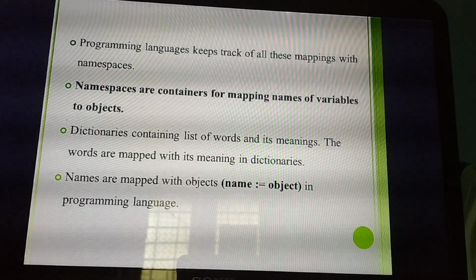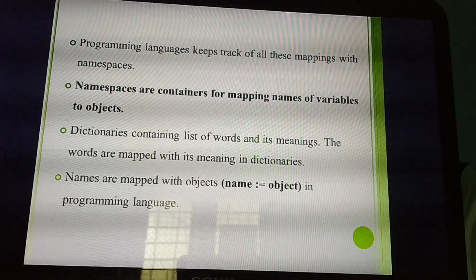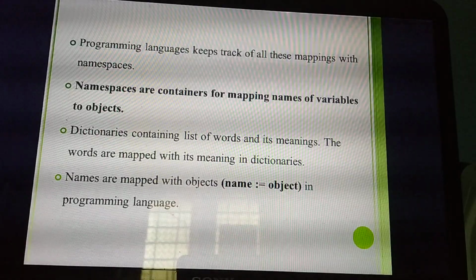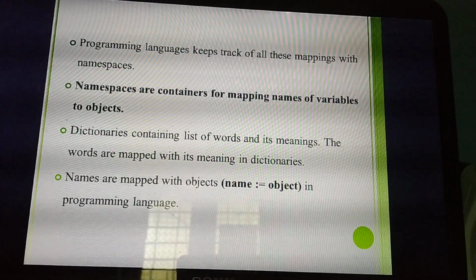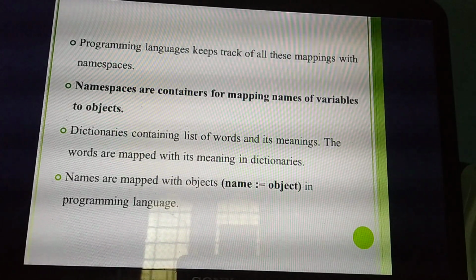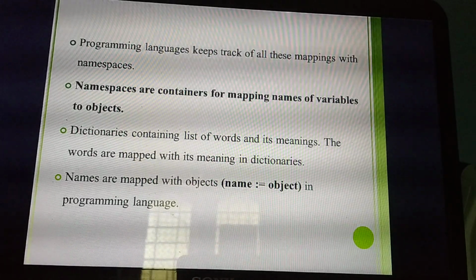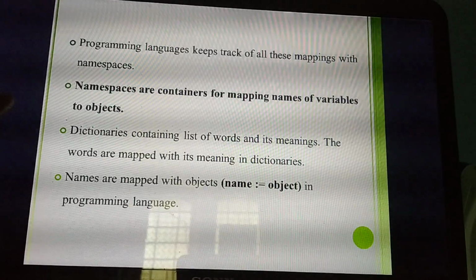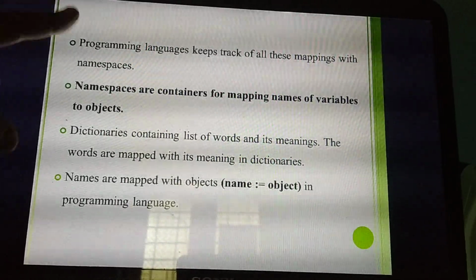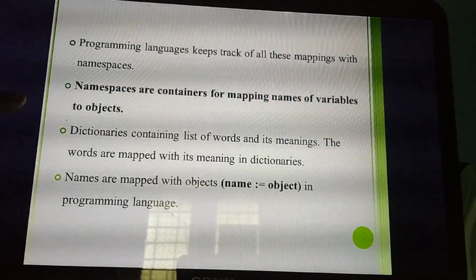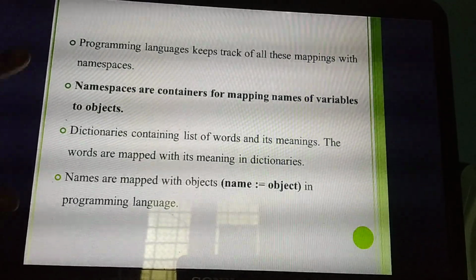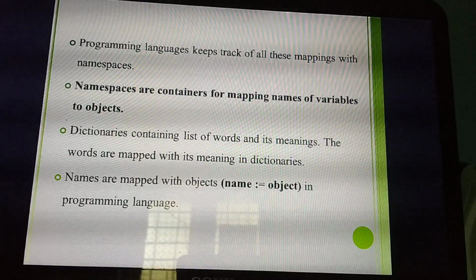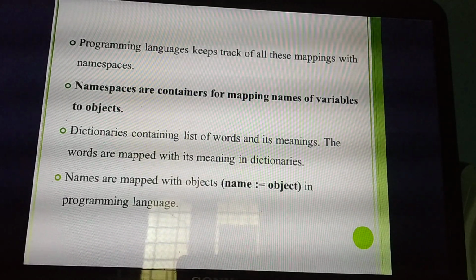When we are compiling the program, what will the compiler do? A equal to 5 means in that container the values are there, no? So it will map the values: A equal to 5, B equal to 10, C equal to 8. Understand? That is called namespaces. Very, very important question. If they ask namespaces as a 2 mark question, you can write this with this example and this symbol, and you will get the 2 marks. If they ask a 3 mark question, you need to write these 4 points. Understand?